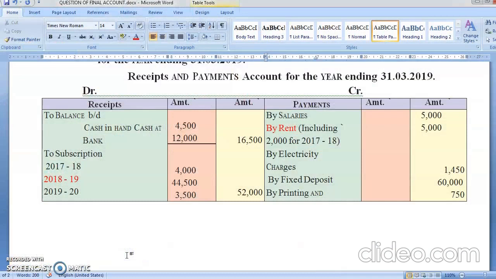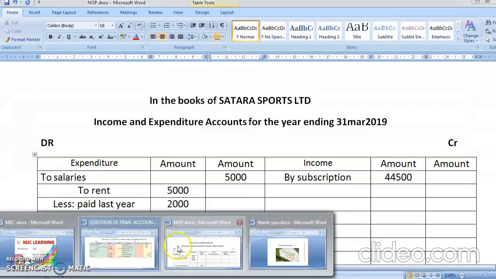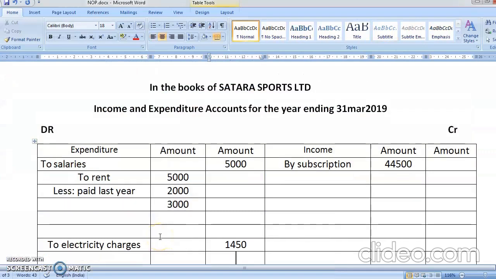I told you what is fixed deposit. It's an asset, so it will directly go in balance sheet asset side. Now printing and stationery is again your expenses, so you're going to write here printing and stationery. Again no adjustment, so directly outer column 750.